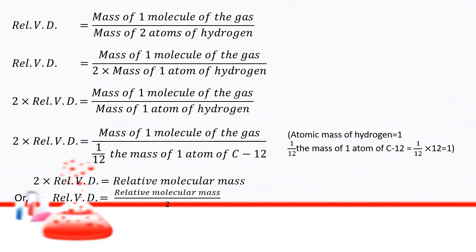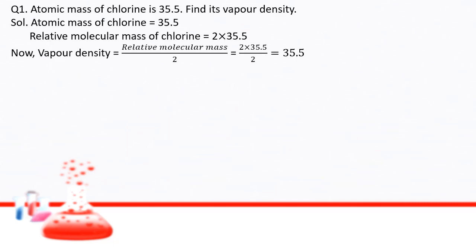Or we can write relative vapor density is equal to relative molecular mass by 2. So students, we can find the relative vapor density by dividing relative molecular mass by 2, or if we have to find relative molecular mass, we will multiply 2 into vapor density.